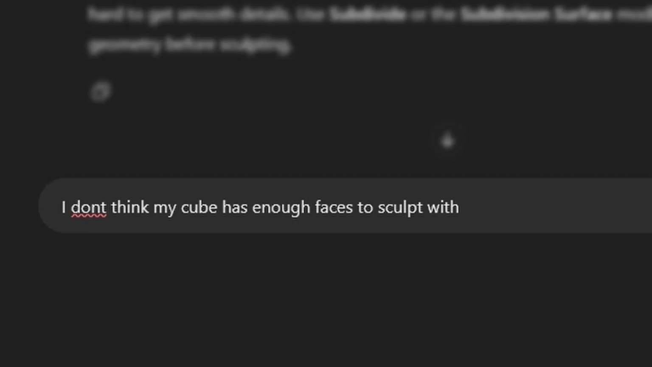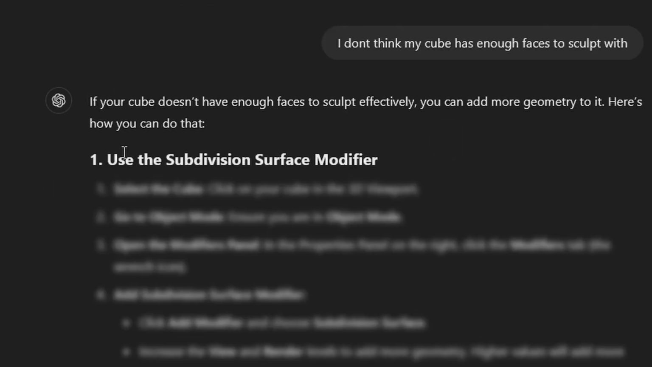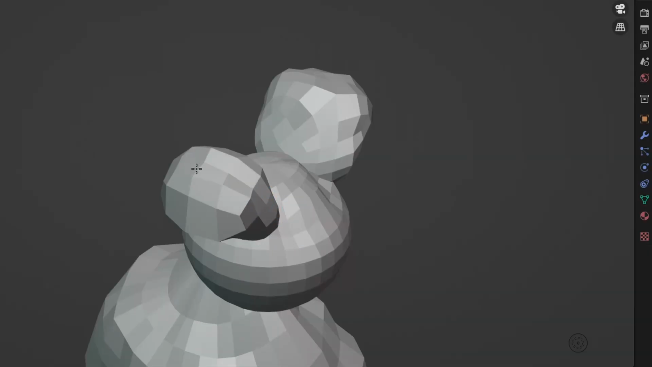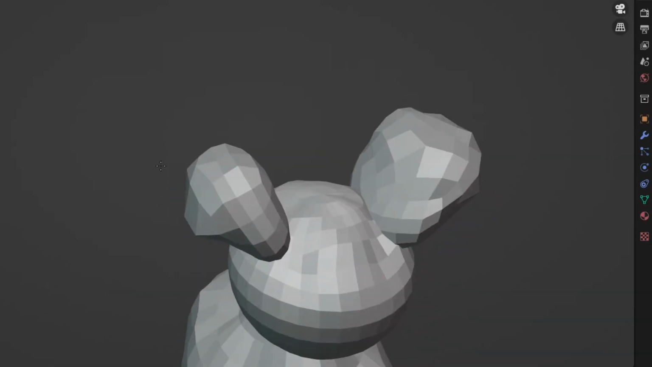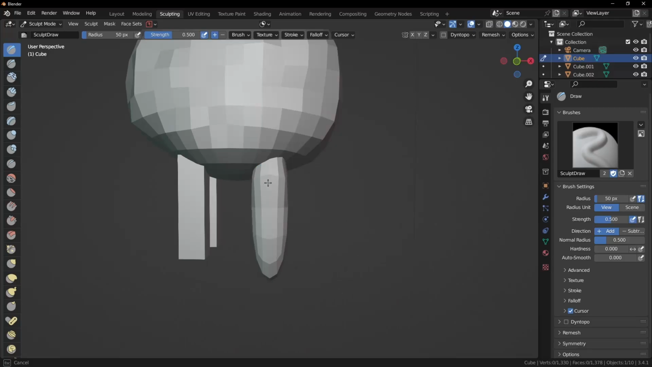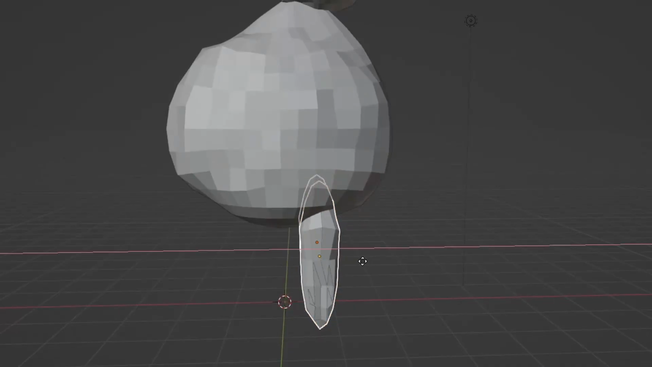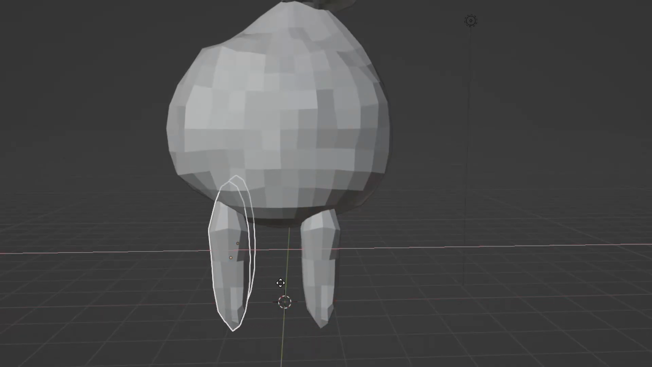Okay, let me help it a little. Use the subdivision surface modifier. Yeah, I got there eventually. I added the subsurf modifier and sculpted those ears into the perfect form. I repeated that for the legs, but this time I just sculpted one leg and then duplicated it. Don't tell the boss, man. Seriously, don't. He does not take things like this lightly.